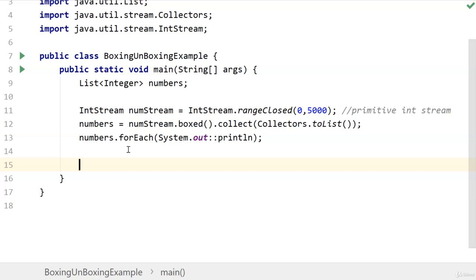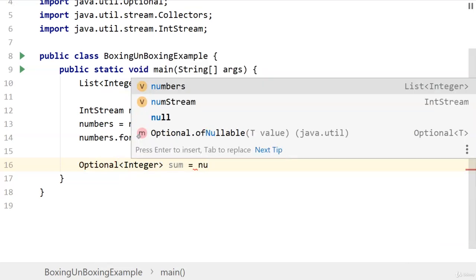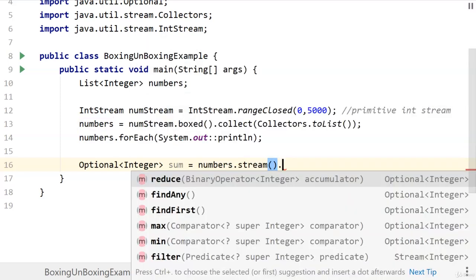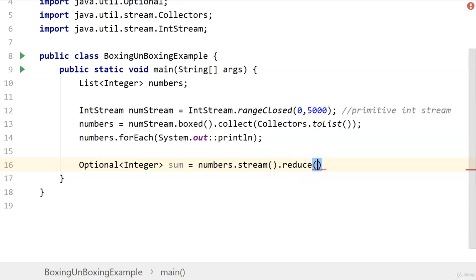Now we want to print the sum of all the numbers within this list. One way for us to do it is to use the reduce operation on the stream, but reduce operation returns an Optional. So let's create an Optional of Integer sum is equal to numbers.stream().reduce with a plus b.